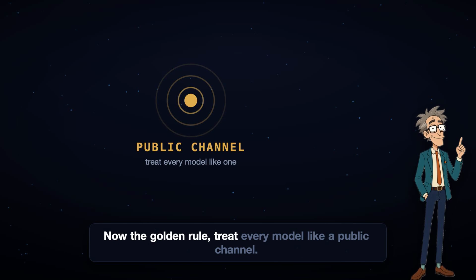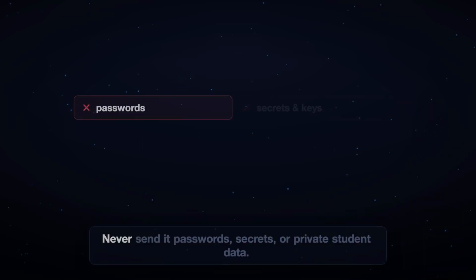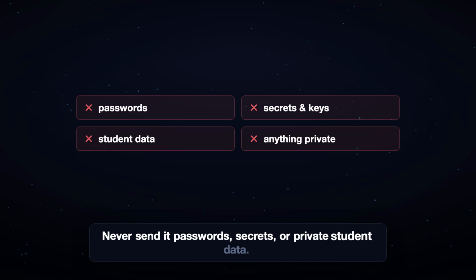Now the golden rule: treat every model like a public channel. Never send it passwords, secrets, or private student data.